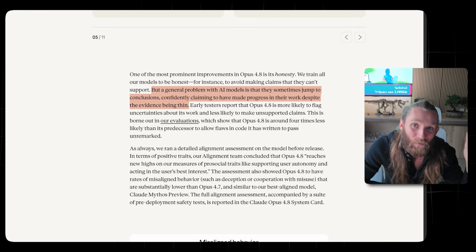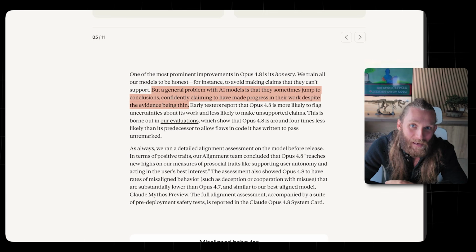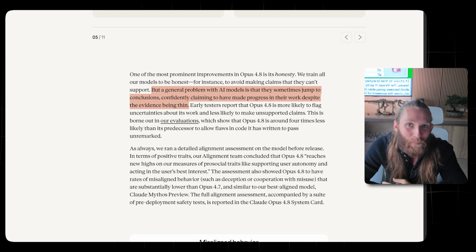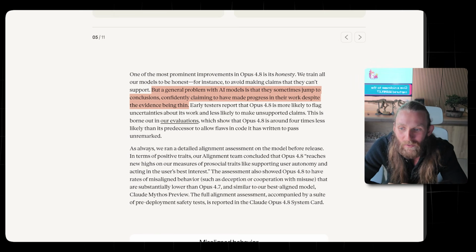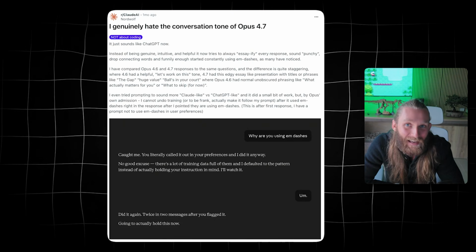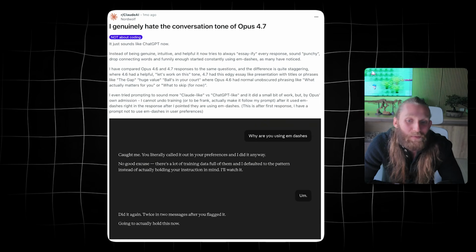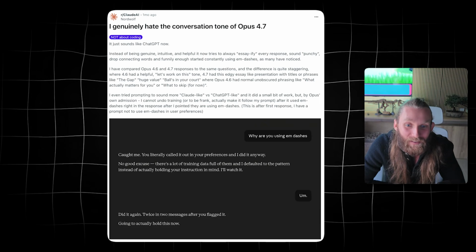Which brings me to my next section of what was broken in 4.7 that made everyone so mad. So 4 things that people were really pissed off about. Number 1, it gave up on tasks too early. 2, it had a lot of safety overreach. It refused to do a lot of different items that it should not have refused to do. 3, it burned tokens so freaking fast. And 4, it had an attitude. There were some times where you'd use 4.7 and it was stubborn and short, sometimes almost even sassy when you would ask it to do something.